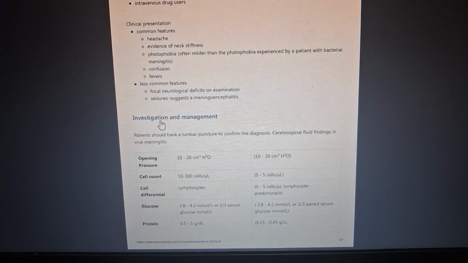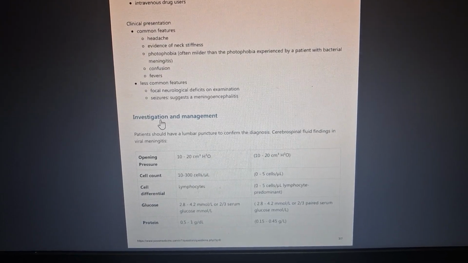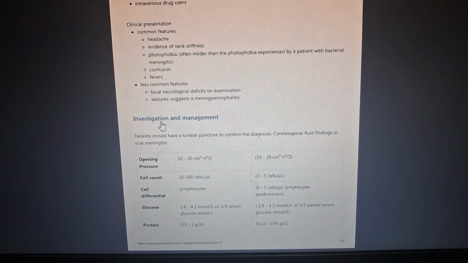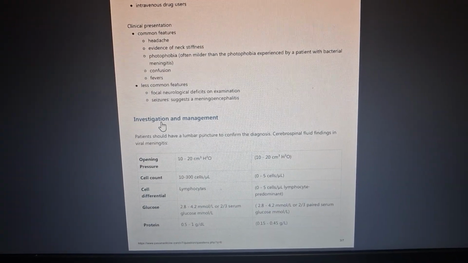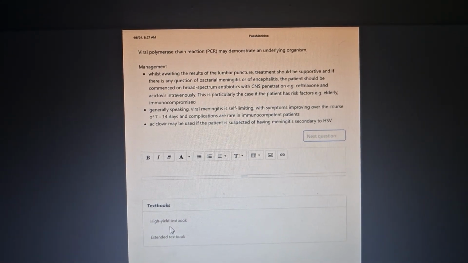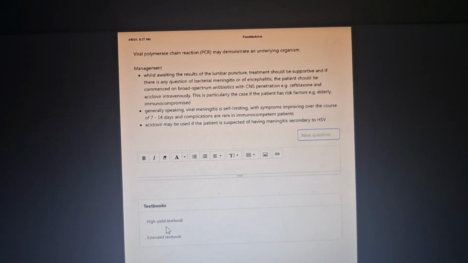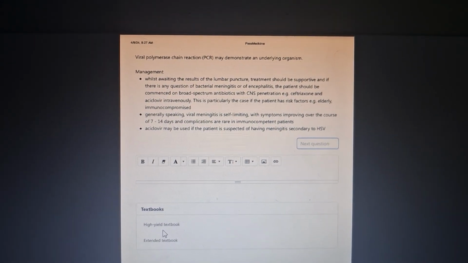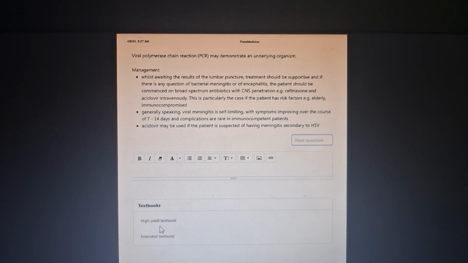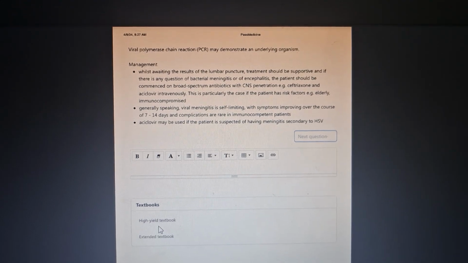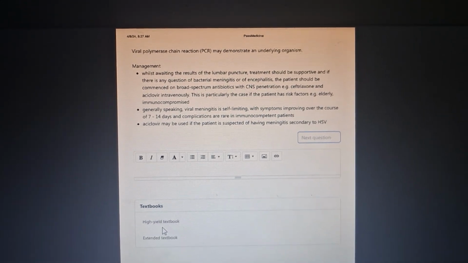Investigation and management. Opening pressure is 10 to 20. Cell count is 10 to 300. What will be the cell differential in viral? Lymphocytes. Glucose will be 2.8 to 4.0, and protein is raised. Moving ahead, PCR may demonstrate an underlying organism. We can only say the type: it may be fungal meningitis, meningitis due to TB, bacteria, or virus, but the PCR will demonstrate the underlying organism.